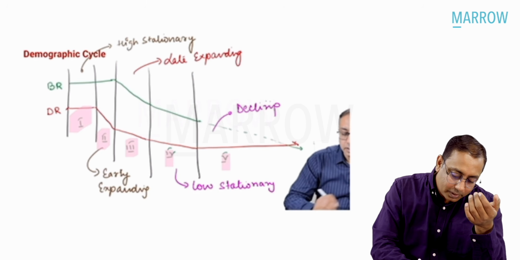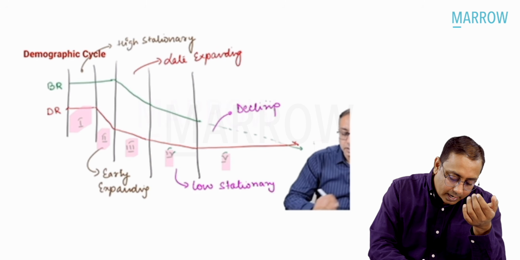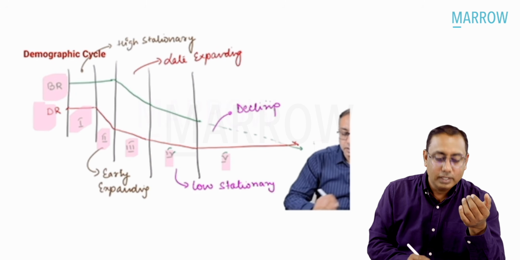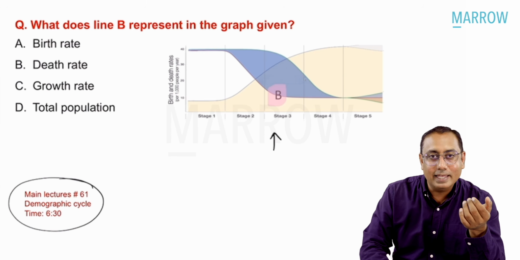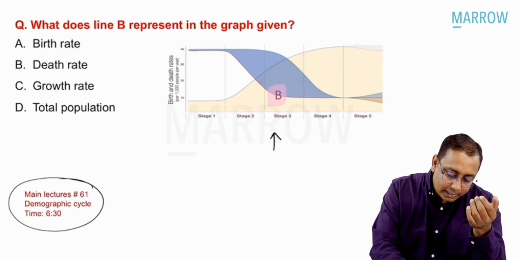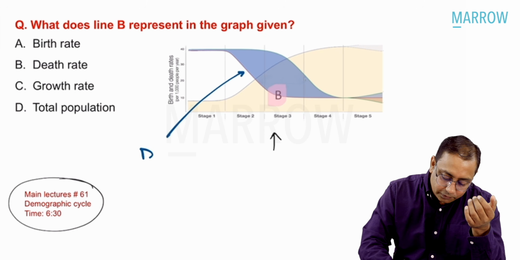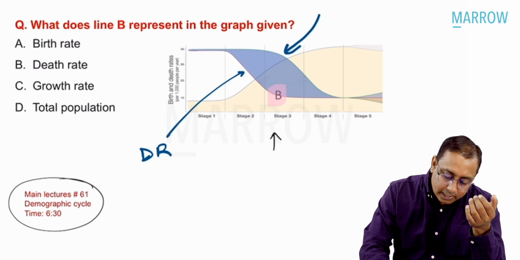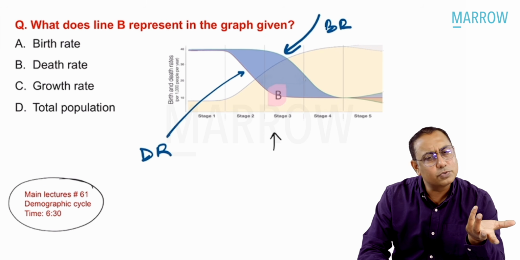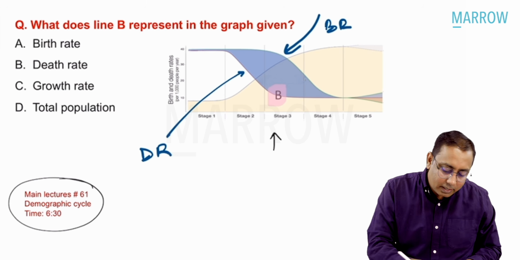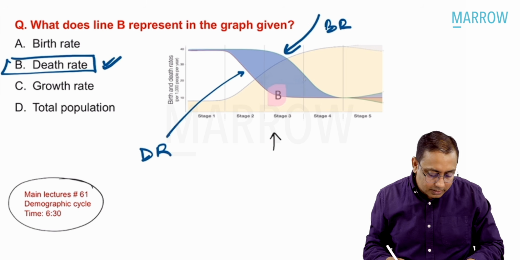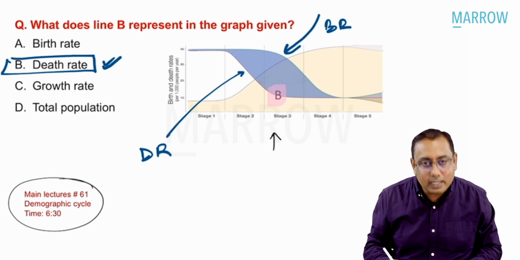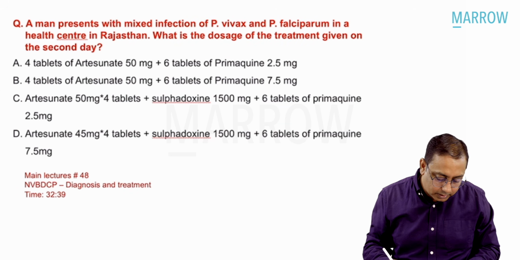So you have something called the birth rate and the death rate. That is what this question was asking: what is this line B? You already know that line B stands for the death rate. This line stands for the birth rate. This is the demographic stage or cycle. I think it's a very super duper easy MCQ. Everybody must have attempted this MCQ nicely. Option B is the correct answer in this MCQ.